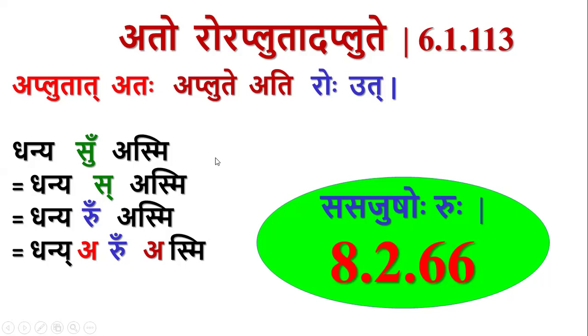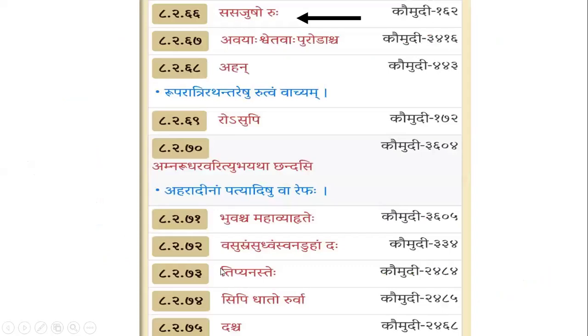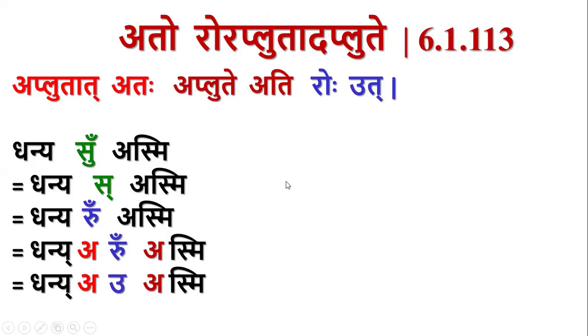So by sutra nirdesha samarthyat, by the very presence of the sutra in sapada saptadhyayi, we consider all the sutras which give ru adesha as siddha with respect to the sutras of sapada saptadhyayi.